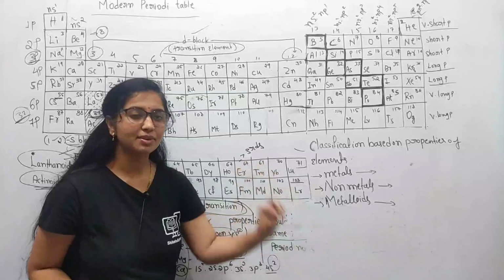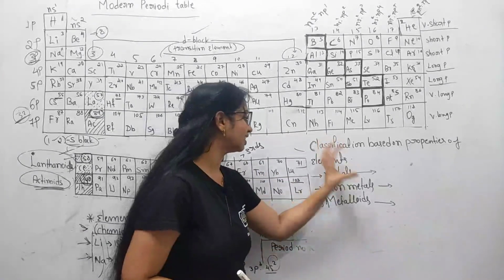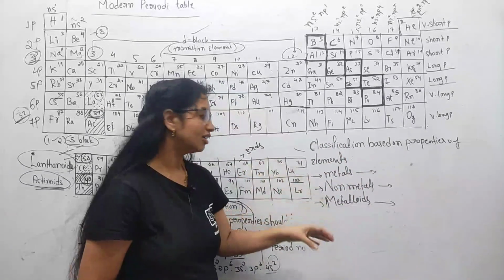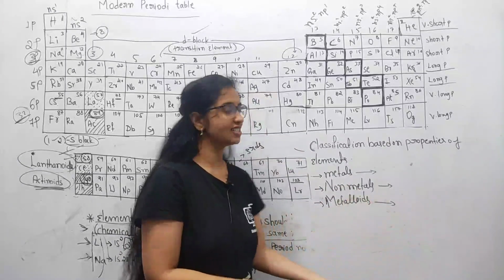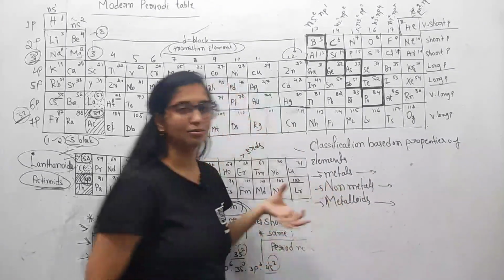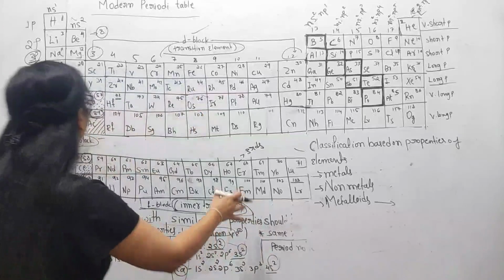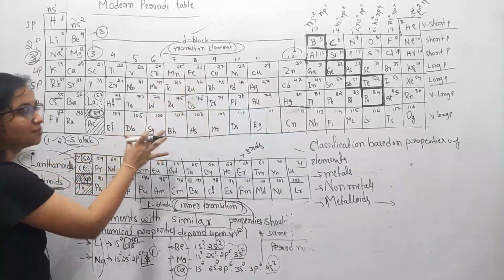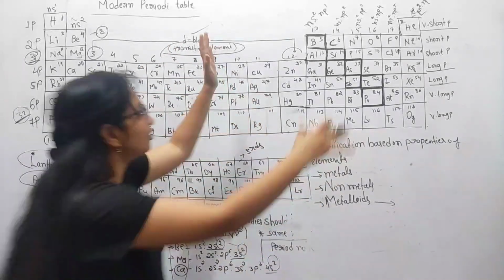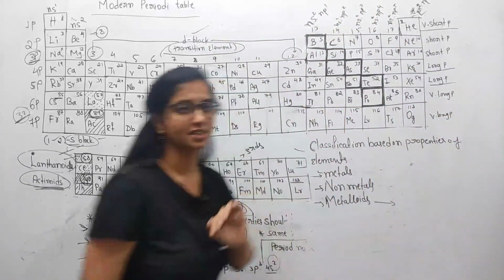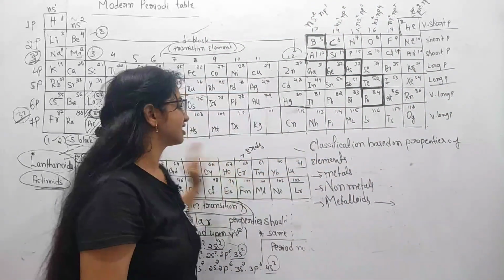Metalloids means the elements which act as both metal and non-metal, or elements having the properties of metal and non-metal. Just observe, the left part of the periodic table comes under the metals and the right part comes under the non-metals.